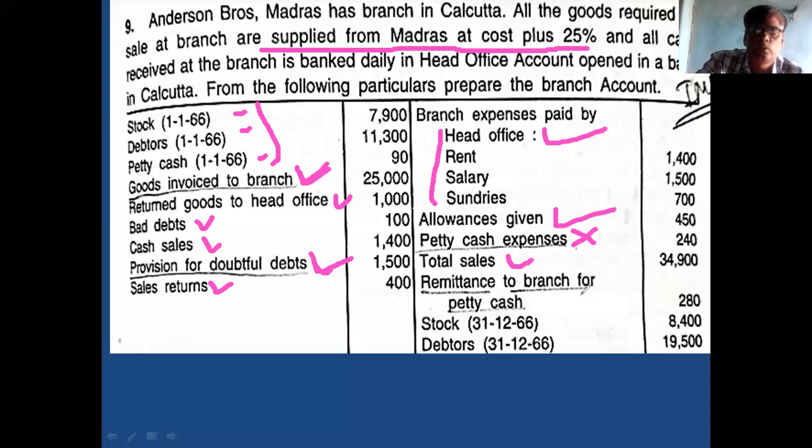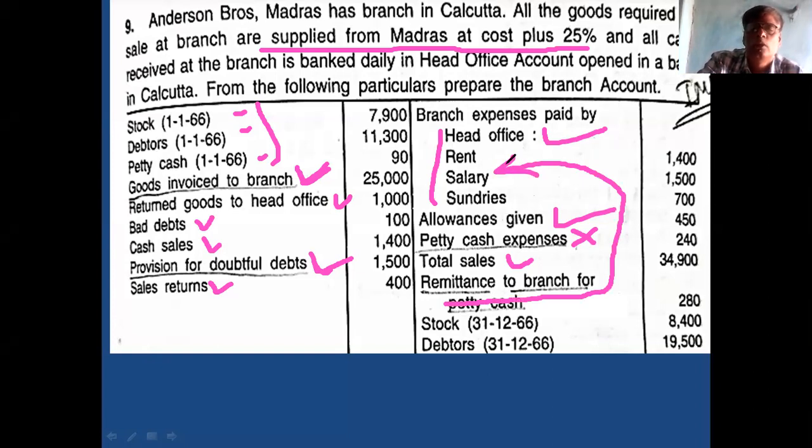Then remittance to the branch for petty cash means cash given to the branch for petty cash. Branch account, debit side. You take this amount here only under this head.